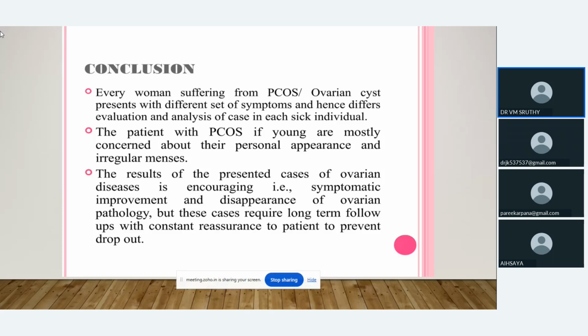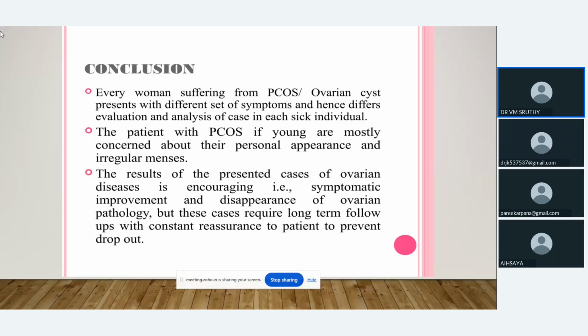We have to evaluate each case separately and select a medicine according to their constitution. A young patient with PCOS is mostly concerned about personal appearance and irregular menses. The result of the presented cases of ovarian disease is encouraging symptomatic improvement and disappearance of ovarian pathology. But these cases require long-term follow-ups with constant reassurance to the patient to prevent dropout.